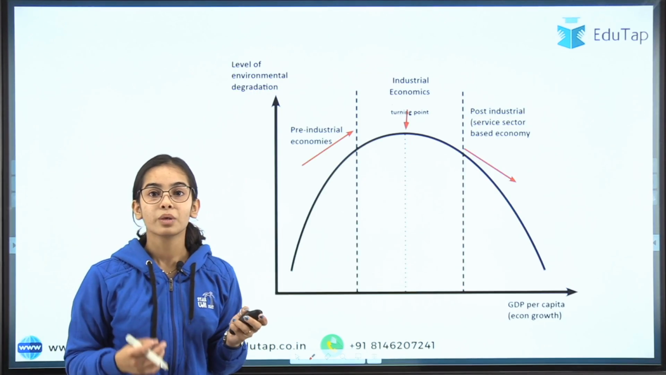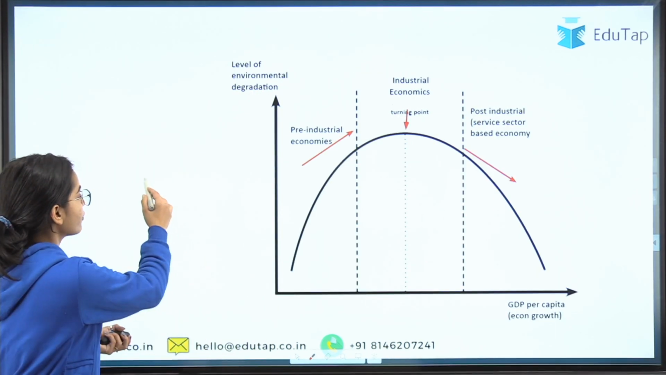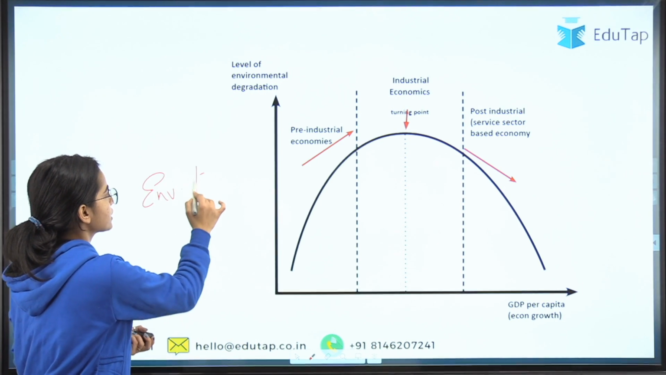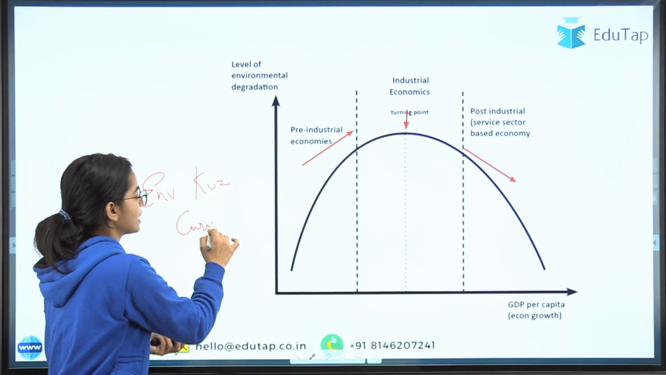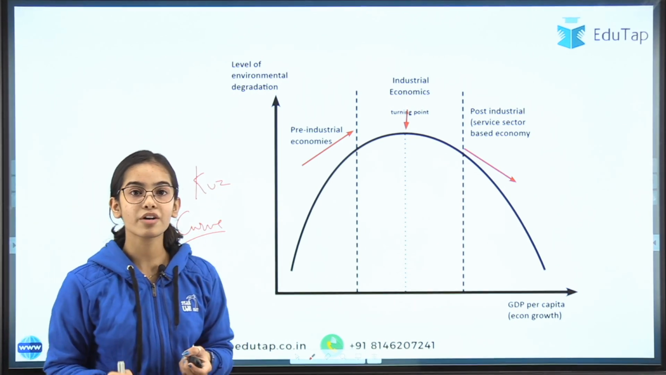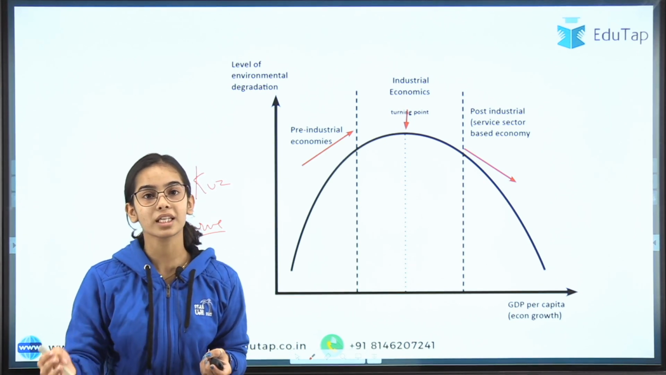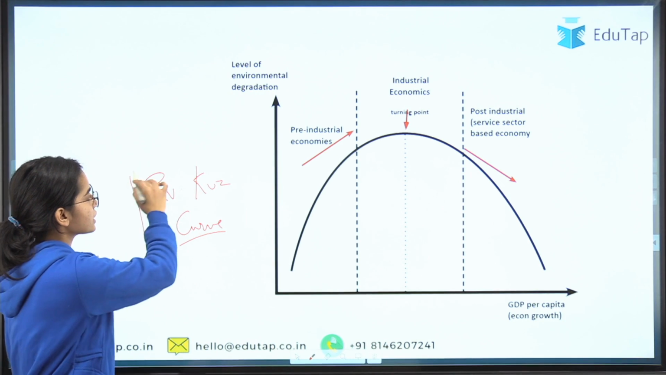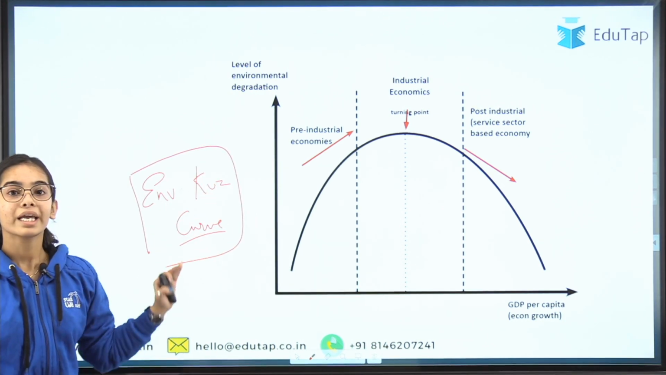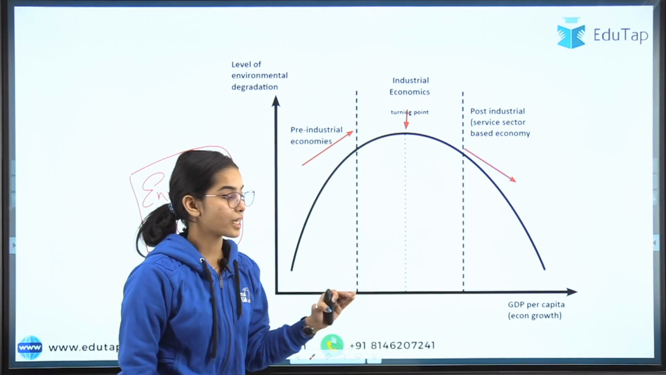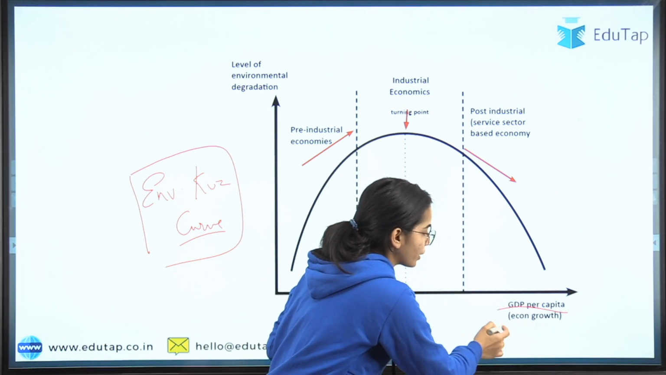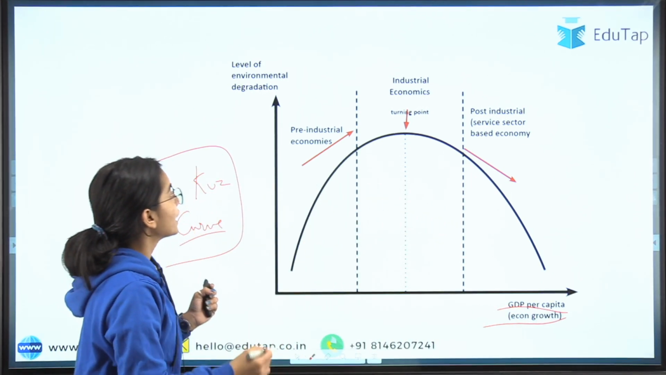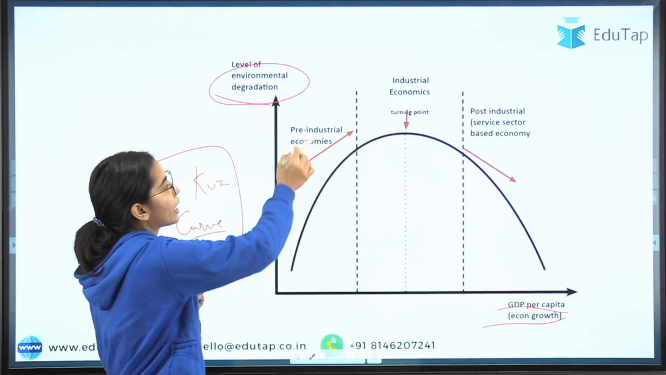So after this we come to the environmental Kuznets curve. We have discussed the Kuznets curve, and we have discussed the Phillips, Engel and Laffer curves. Now we will discuss a part of the Kuznets curve, that is the environmental Kuznets curve. It is similar to the Kuznets curve: when GDP per capita is growing, when there is economic growth, then what is the effect on the environmental degradation.